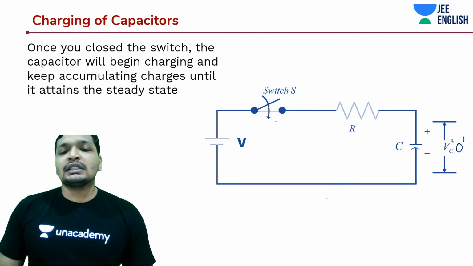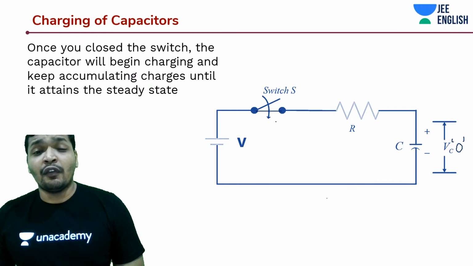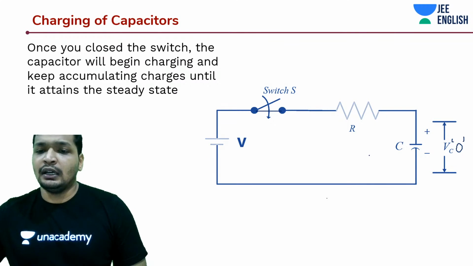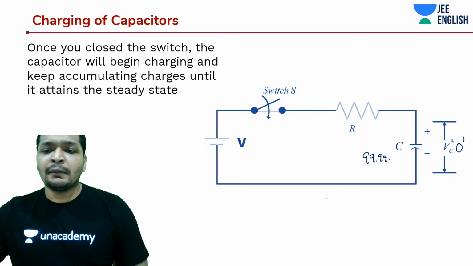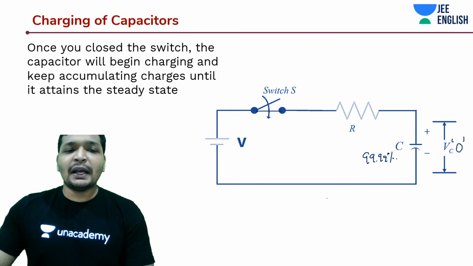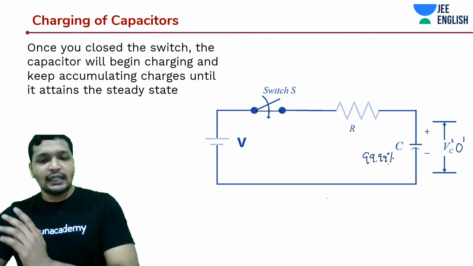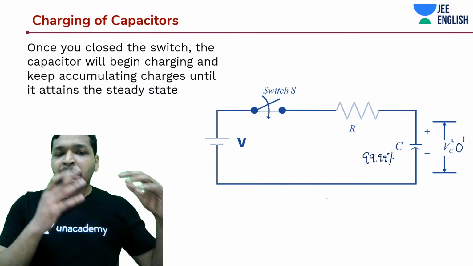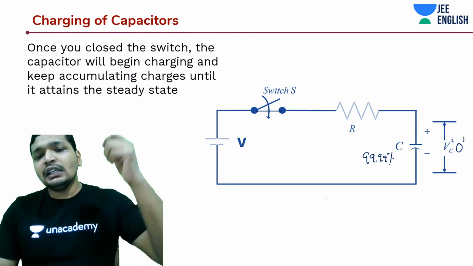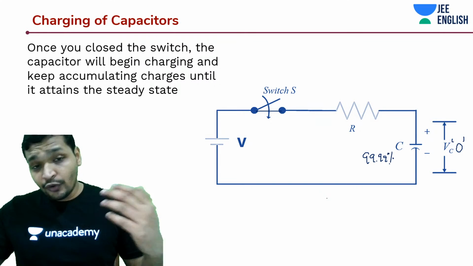So how they would really get charged is over some period of time. That's a very short period of time. Within a few milliseconds, it would actually get to its 99.9% charging potential, or 99.9% of the energy it can store. So once you close the switch, the capacitor will begin charging. It starts accumulating the charges until it attains that steady state. So today we are going to study from the part where you tap that key or push that switch, and the current flows through the capacitor, guys.